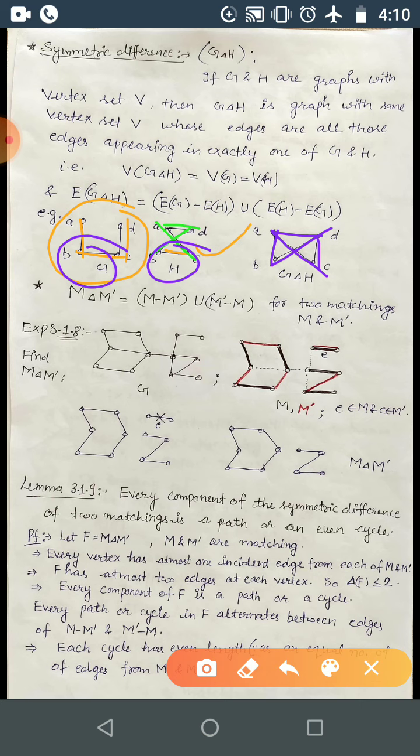That's why this will not be present here, correct? So this will be the symmetric difference of G and H. Okay, likewise you can consider many more graphs.